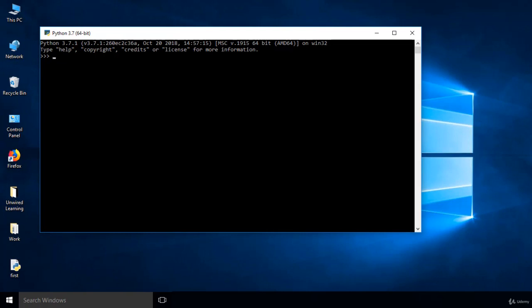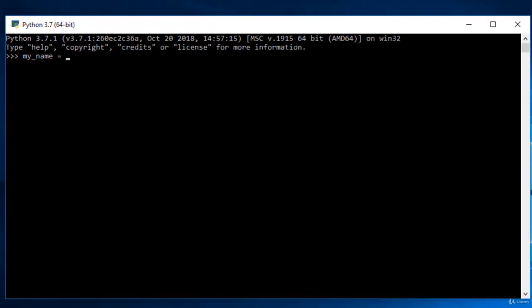If I want to store a string in a variable, in the previous example we were taking variable names as x, y, z, but for a variable name you can take any name. There are no restrictions apart from that you cannot use capital letters. Also, if you want to define two words, like I am defining my name, I'm using an underscore to join these two words. You cannot use spaces between the variable names. So for this example, I am taking my_name as my variable name. And if I want to store a string, that is my name, I can store it as Shubham. Here I am using a single quotation mark.